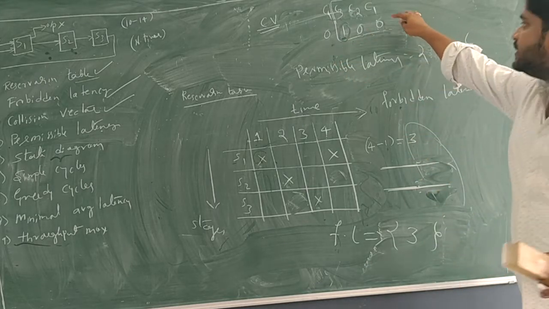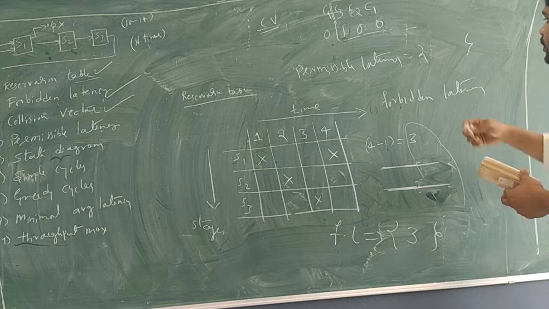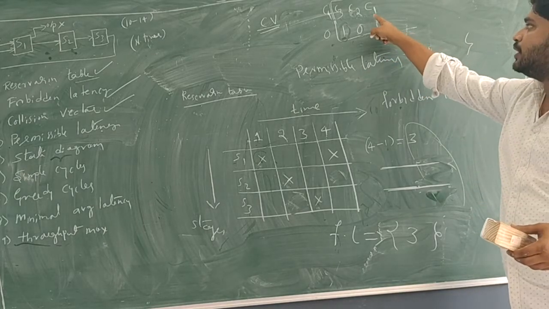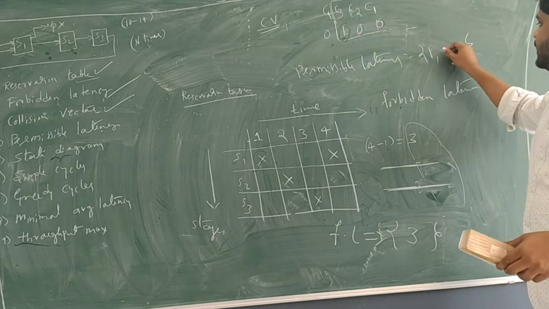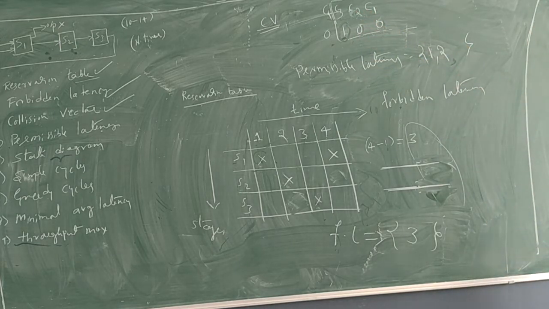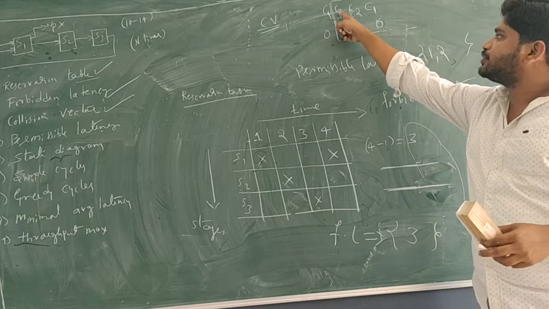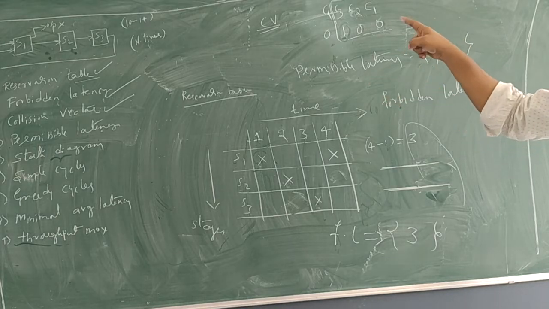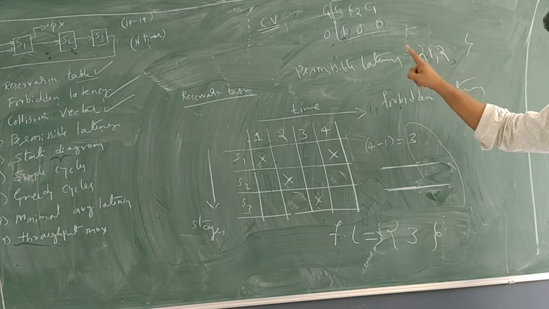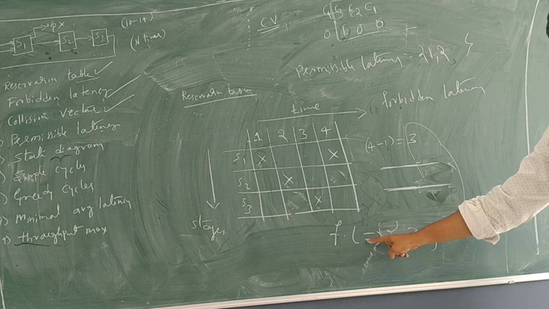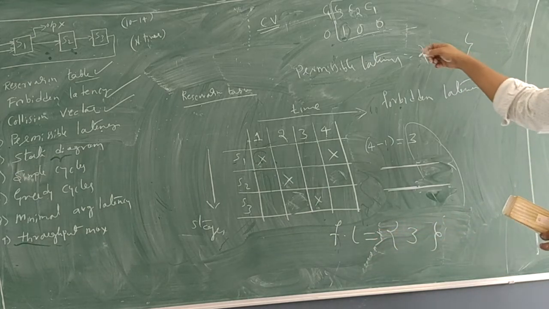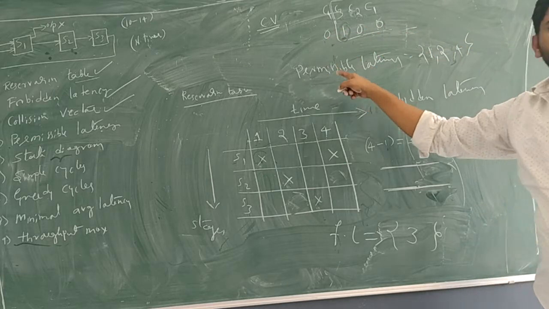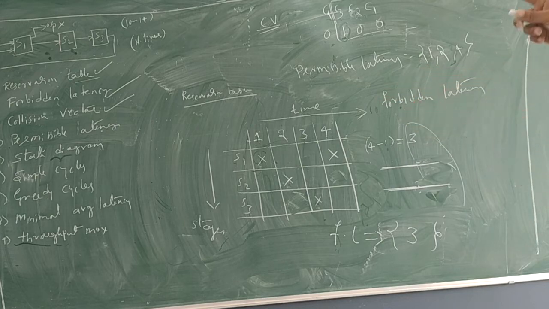permissible latency. See, is C1 0 here? Yes. So include 1 in the permissible latency set. Is C2 0 here? Yes. Include 2 in the permissible latency set. What about C3? It is 1. So don't include 3 in the permissible latency set because it is already present in the forbidden latency. Next, what is the one more bit remaining? 4. 4 is 0. Yes. Include it in the permissible latency set.